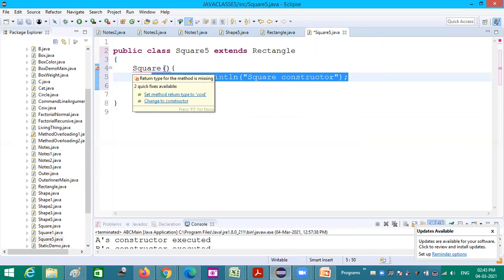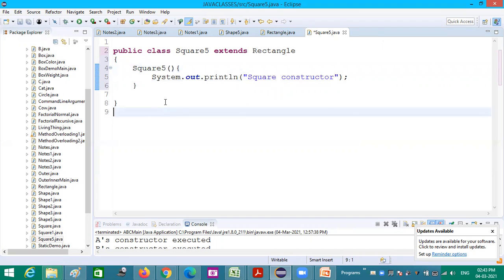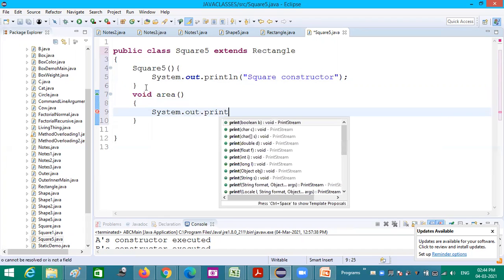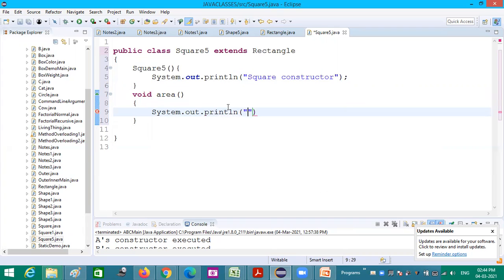Okay, square 5. Now inside that I am creating void area. Inside that I am printing system dot out dot println, square area equal to, again the same dimension 1 multiplied by dimension 2.